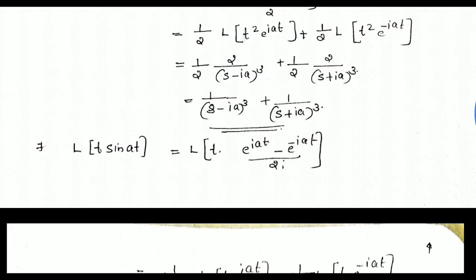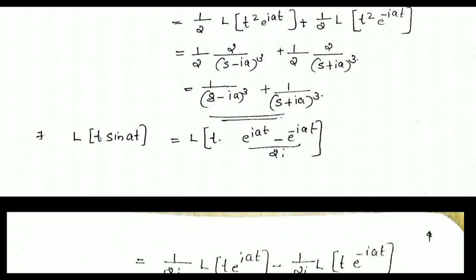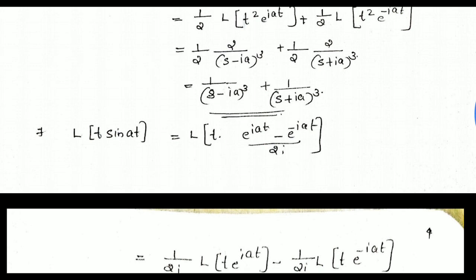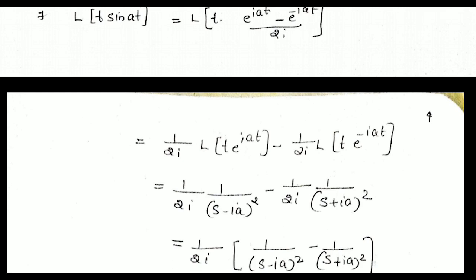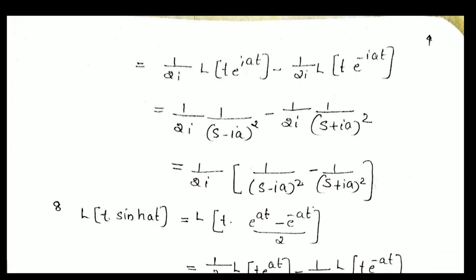And the next question, L of t into sin at. Sin at becomes (e raised to iat minus e raised to minus iat) divided by 2i, which is equal to 1 by 2i into L of t into e raised to iat minus 1 by 2i into L of t into e raised to minus iat.